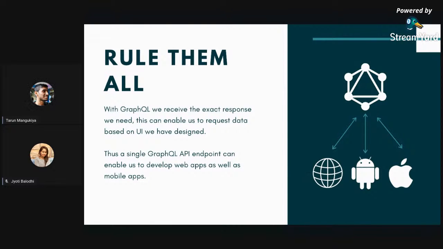So the client side developer doesn't have to do anything new. The backend developer is also free to work on the things he's working on, right? So this can be very useful to both client and server, to both ends, right? So one API can rule them all, right?